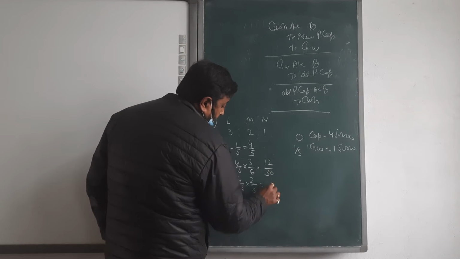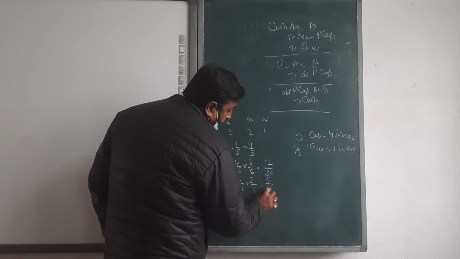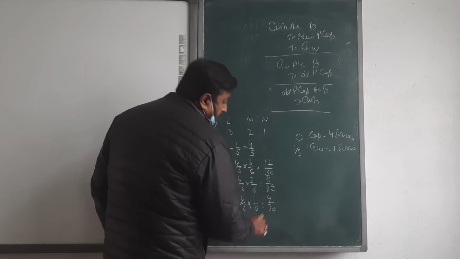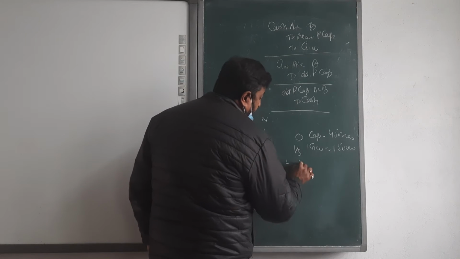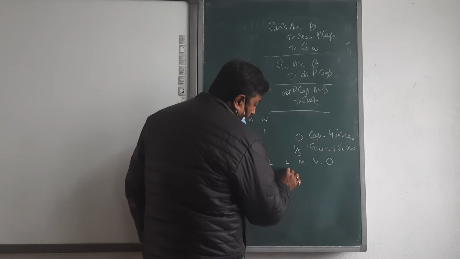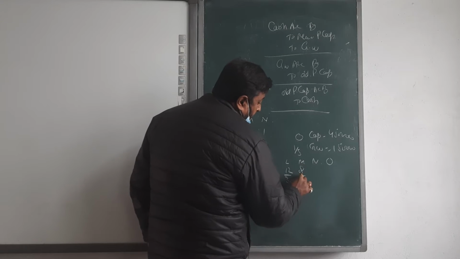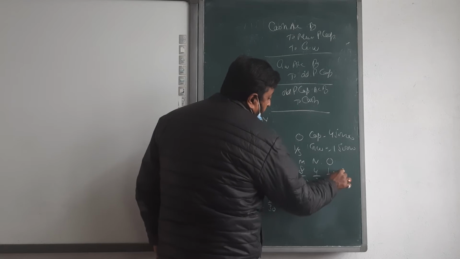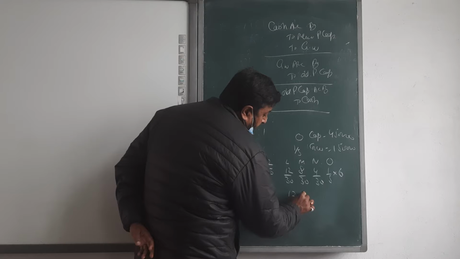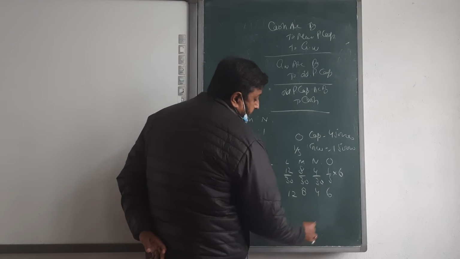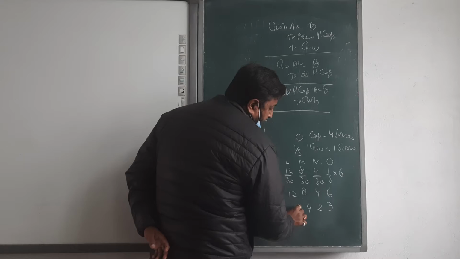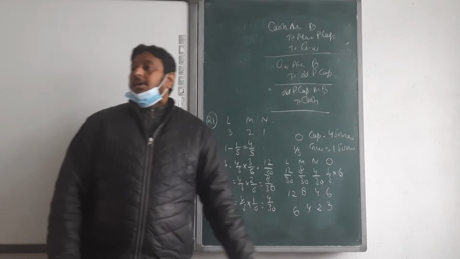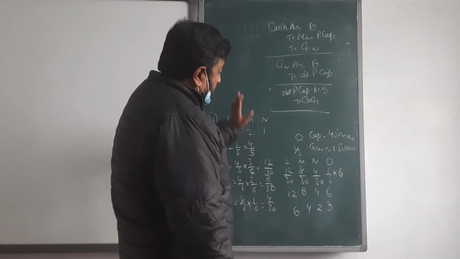That gives 12 upon 30, 8 upon 30 and 4 upon 30. The new profit sharing ratio of L, M, N and O is 12 upon 30, 8 upon 30, 4 upon 30 and 1 upon 5, which is 6 upon 30. So 12, 8, 4 and 6, that is 6, 4, 2 and 3. This is the new profit sharing ratio. Then we start doing the entries.